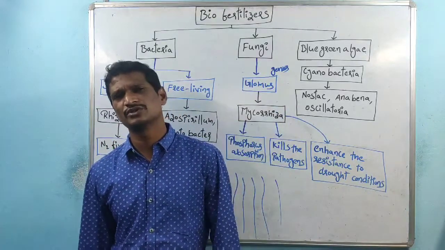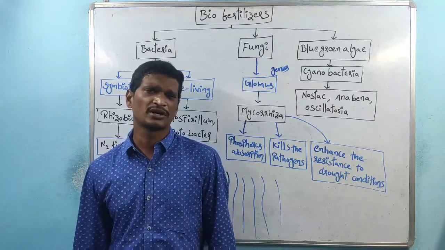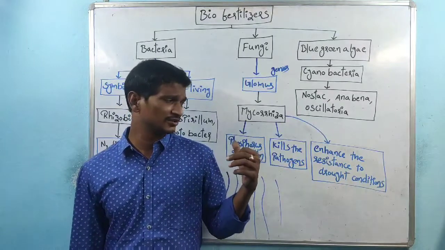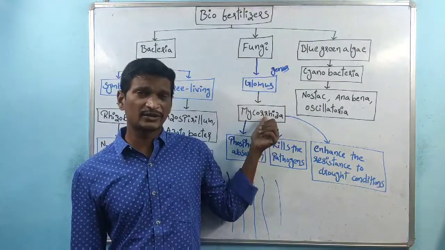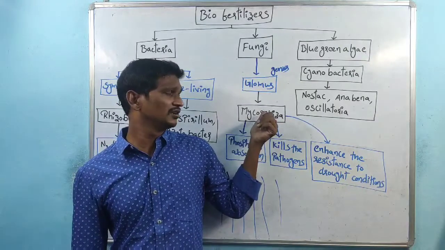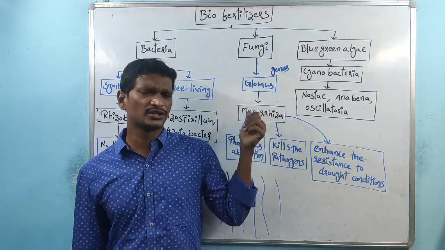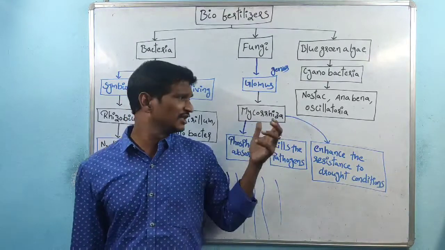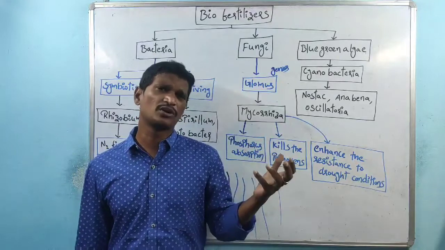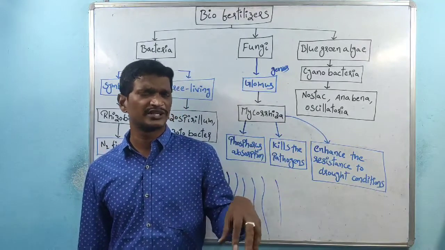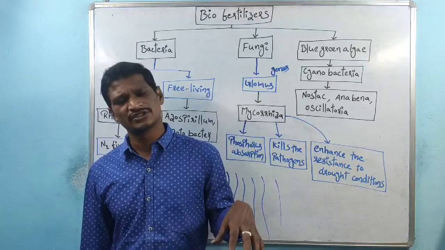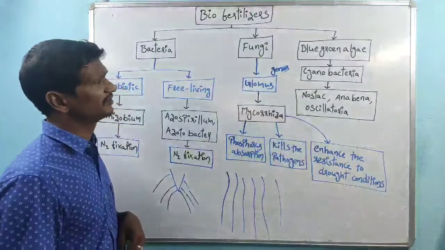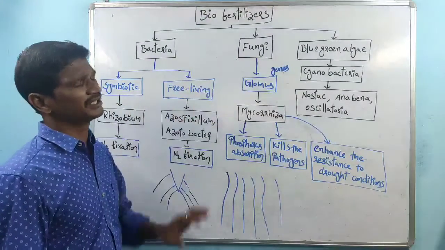And it enhances resistance to drought conditions. Suppose the soil during the summer season does not have water content. Even in that condition, if the plant roots form mycorrhiza, or the mycorrhizal roots, we know there is ectomycorrhiza and endomycorrhiza, right? These mycorrhiza absorb water from very deep areas. Even in drought conditions the plants survive. That is about bacteria and fungi.